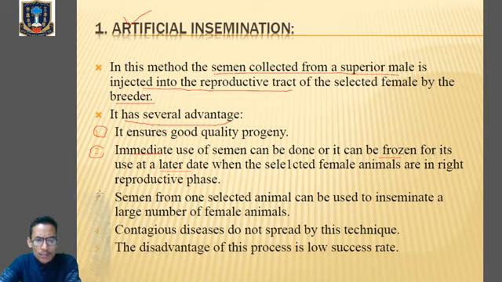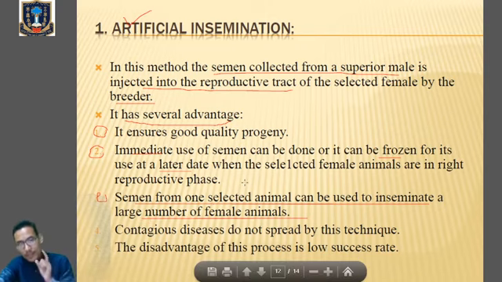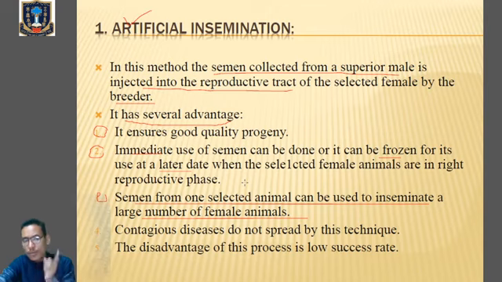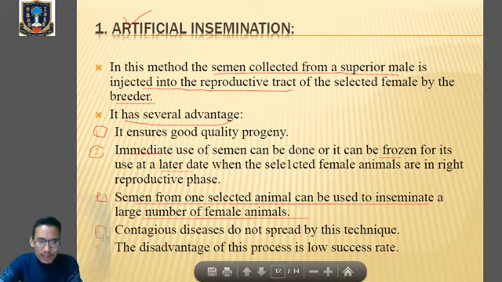Next, semen from one selected male can be used to inseminate a large number of female animals. That means semen collected from one superior male can be used to inseminate many females. Next advantage is that contagious, communicable diseases do not spread by artificial insemination.